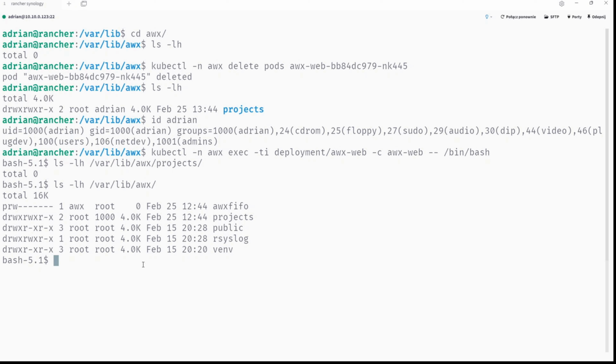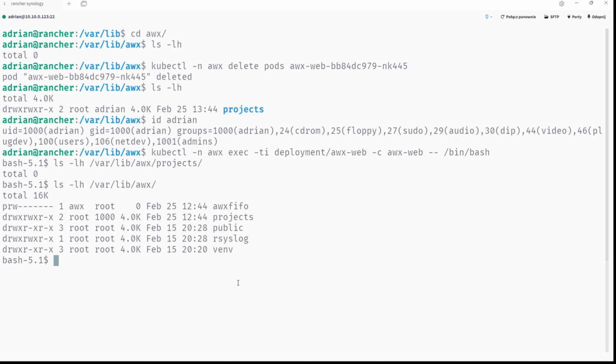And you can see projects are owned by group 1000. And the problem is that group 1000 doesn't exist in the system. I mean, yes, on CentOS 9 Stream it doesn't exist in this container, and how can we make it work properly?